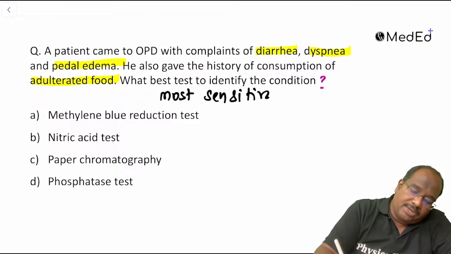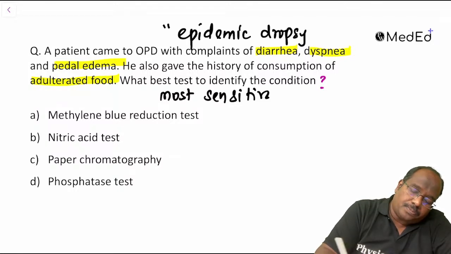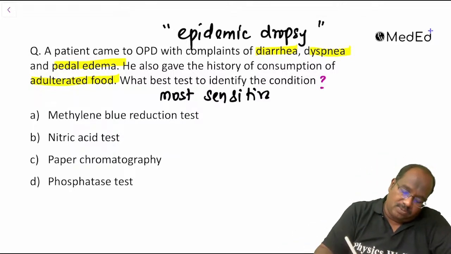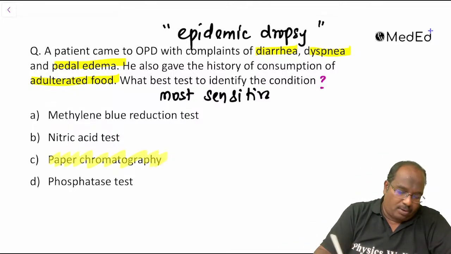The condition looks like epidemic dropsy. So the most sensitive test is paper chromatography, guys.